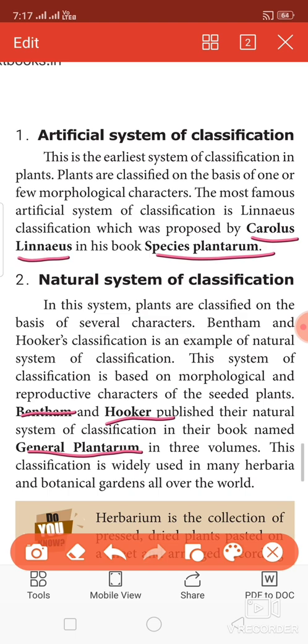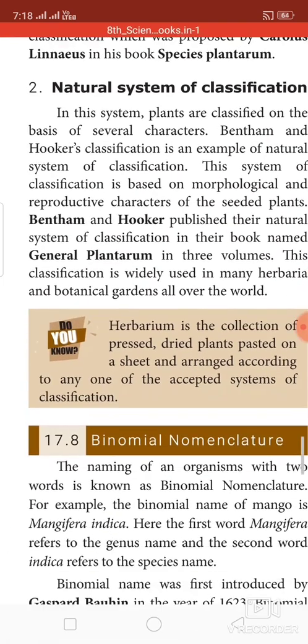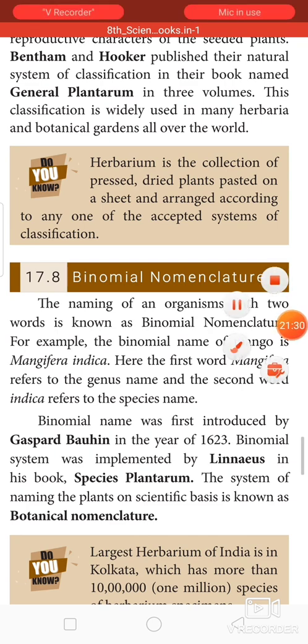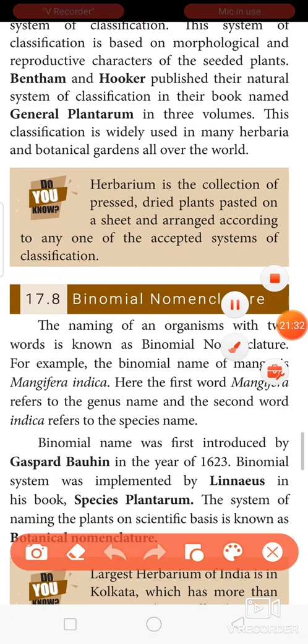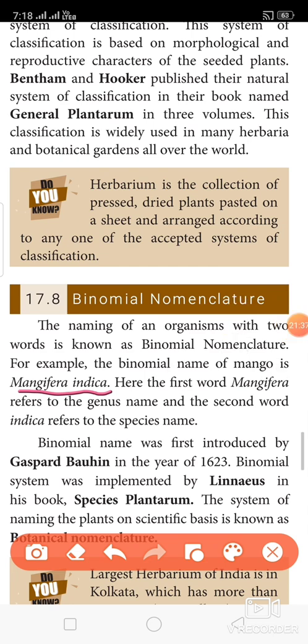Next, binomial nomenclature. The naming of an organism with 2 words is known as binomial nomenclature. For example, the binomial name of mango is Mangifera indica. The first name Mangifera refers to the genus name, and the second word indica refers to the species name.